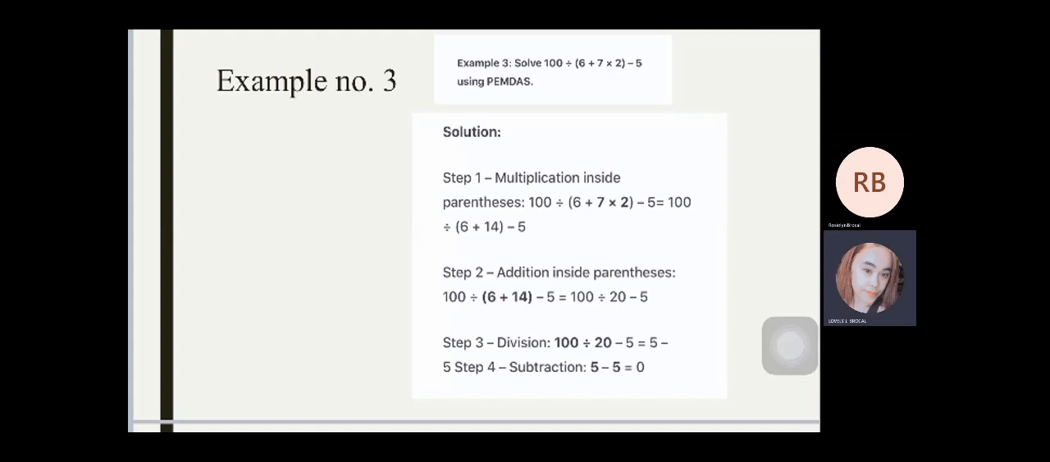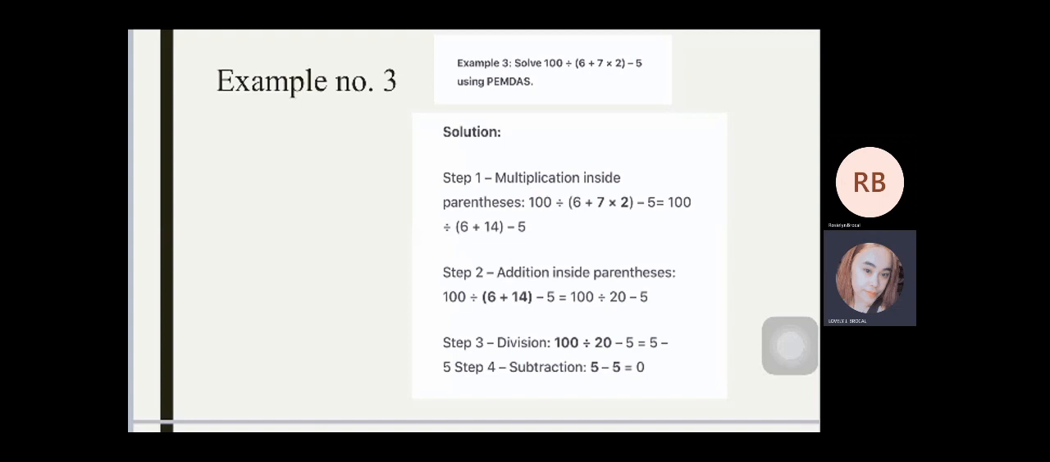Step 2, addition inside parenthesis. 100 divided by open close parenthesis 6 plus 14 minus 5 is equal to 100 divided by 20 minus 5. Kaya naman nakuha yung 20 dun sa 100 divided by 20 minus 5 kasi sa parenthesis, meron pang addition which is 6 plus 14.